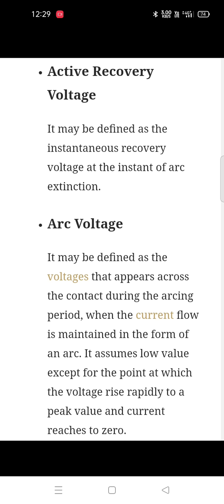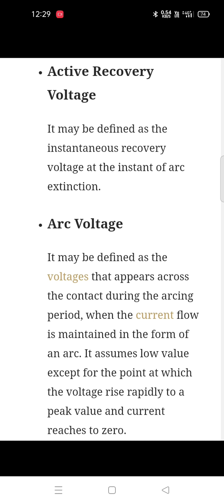The third one is active recovery voltage. It is defined as the instantaneous recovery voltage at the instant of arc extinction. Arc voltage is defined as the voltage that appears across the contacts during the arcing period, when the current flow is maintained in the form of an arc.